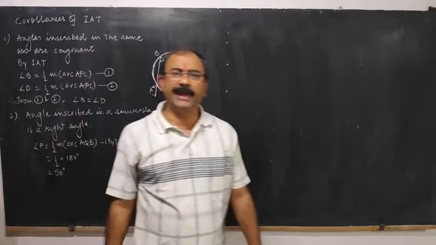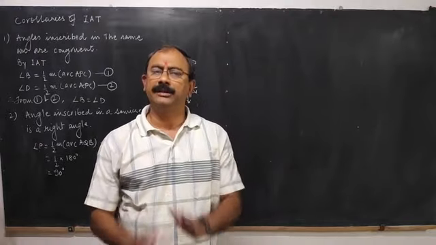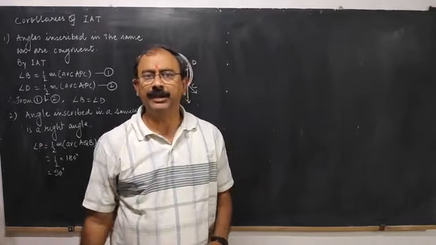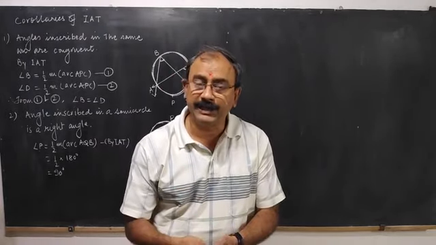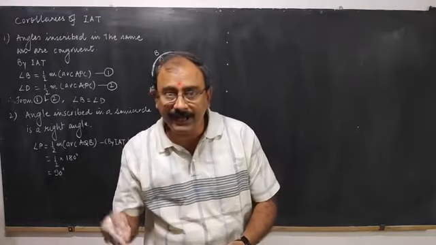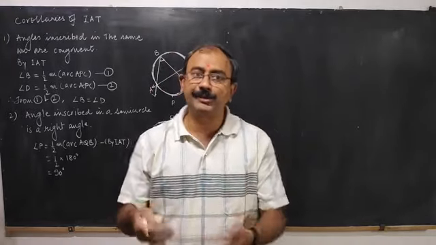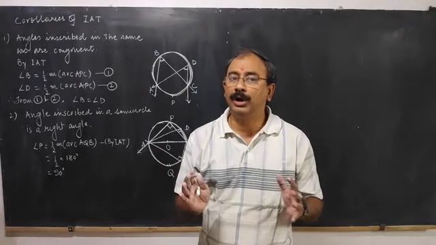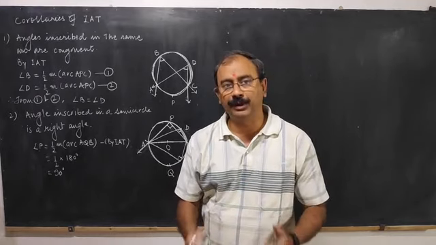if an angle is inscribed, if the angle is inscribed in a semicircle, then that angle will always be a right angle. Okay, so today we have studied inscribed angle, intercepted arc, inscribing arc, inscribed angle theorem, then its corollaries. Okay, so try to memorize all the statements, because we are going to use all these statements while solving the problems.